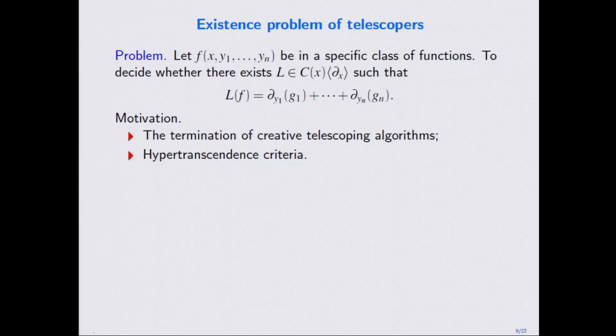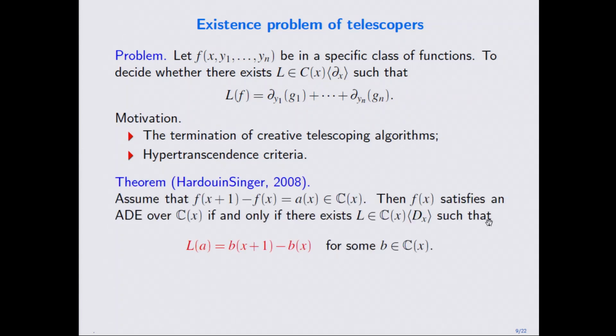Another motivation is coming from mathematics. This is useful for certain kinds of hypertranscendence criteria. Let me show you two examples. The first one is by Charlotte Hardouin and Michael Singer in 2008. And this is a very special case of their bigger theorem. So let me just say it in a simple way.